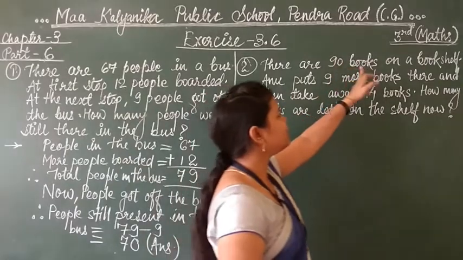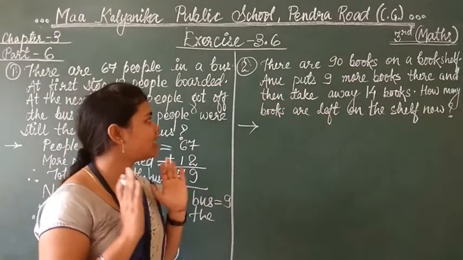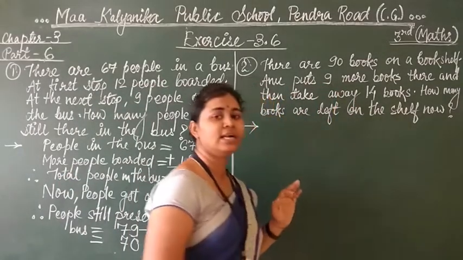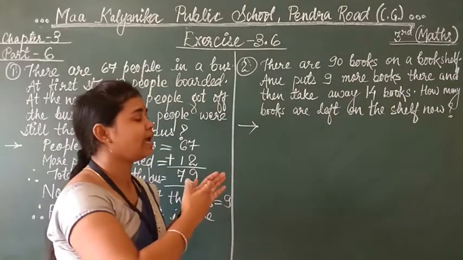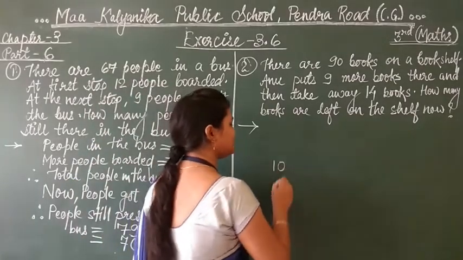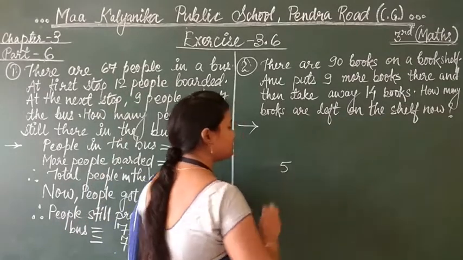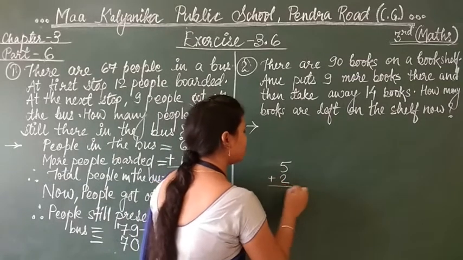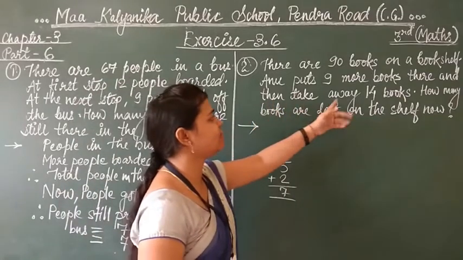There are 90 books on a bookshelf. A bookshelf is there. Total 90 books are there. Okay, we understood. Anu puts 9 more books there. Now Anu came, instead of Anu, take your name. For example, you came and you have put 9 more books. Means for example, 10 books are already on a shelf. Smaller digits we are taking. So 5 books are there on a shelf and you came and you put 2 more books. So how many books are there? 7 for example. Now then take away 14 books.